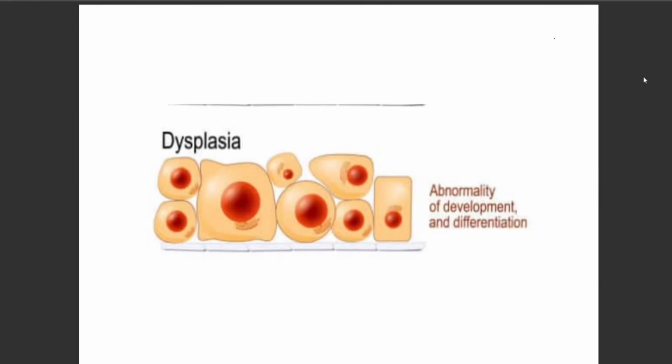So first topic is dysplasia. What do you mean by the word dysplasia? There is presence of abnormal cells within the organ or tissue. You can see that there is abnormal development of cells. There are unequal cells present in this epithelium.